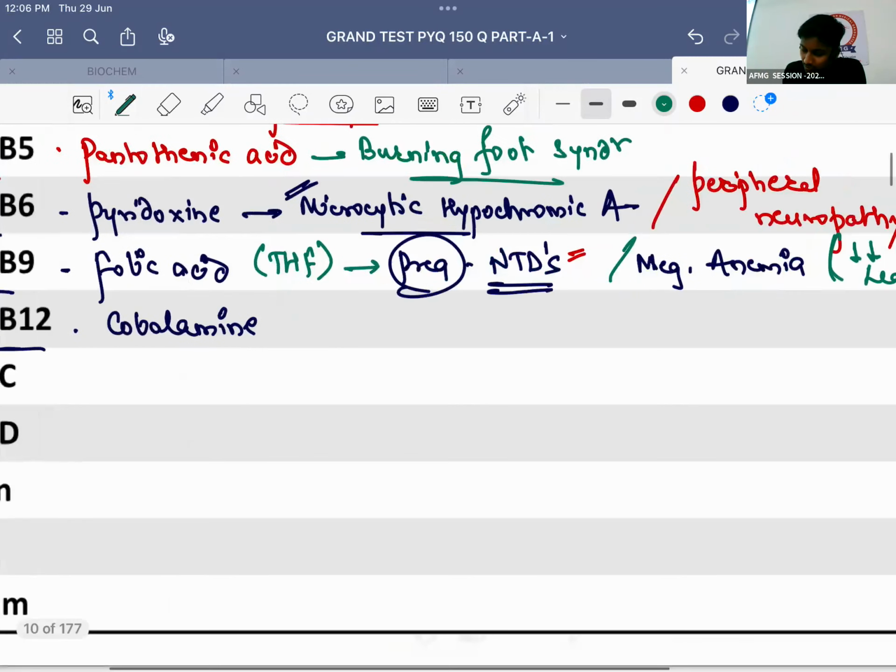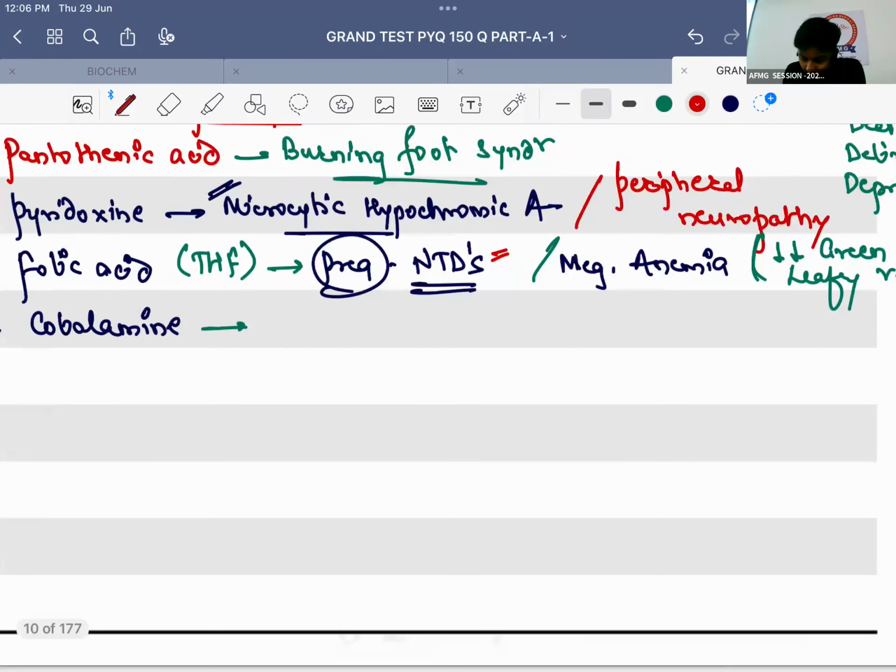Chalo, cobalamin deficiency or vitamin B12 deficiency will lead to megaloblastic anemia. So when there is deficiency of vitamin B9 and B12, it causes megaloblastic anemia. But if a patient is having type A gastritis, what is type A gastritis? Autoimmune gastritis. There are antibodies produced against which cell of the stomach? Parietal cells of the stomach. So there is deficiency of HCl. Along with that, there's deficiency of which factor? Intrinsic factor of Castle, which is required for the absorption of vitamin B12. Will there be vitamin B12 absorption?